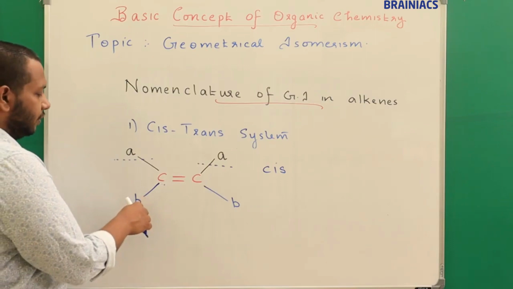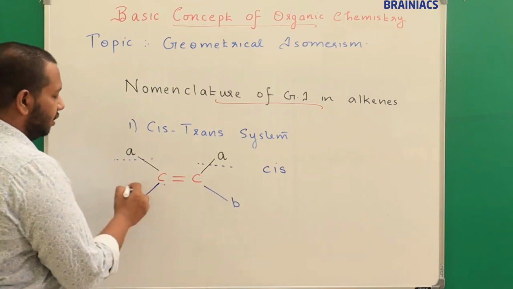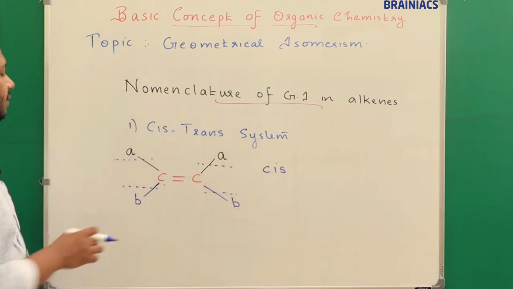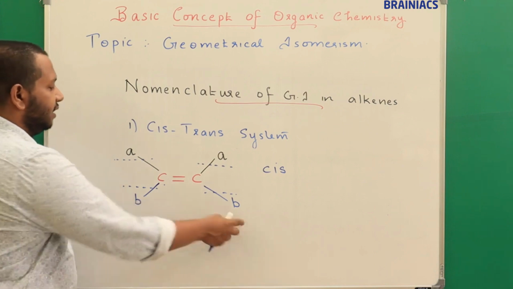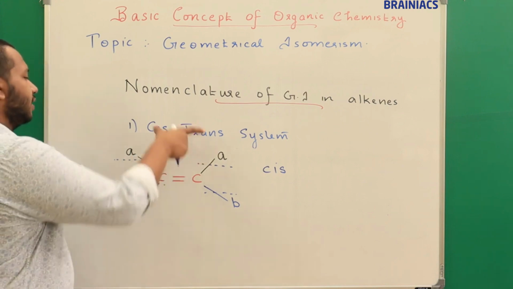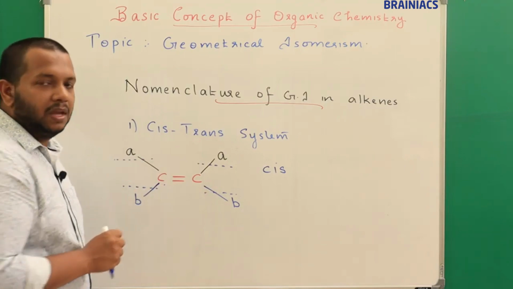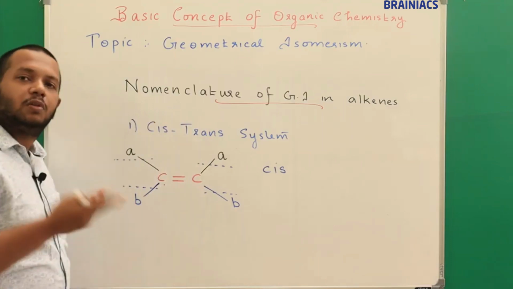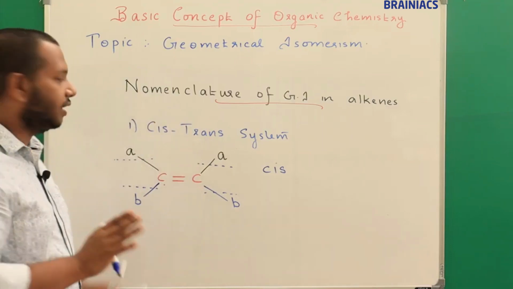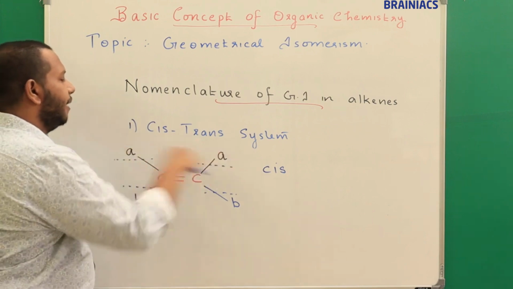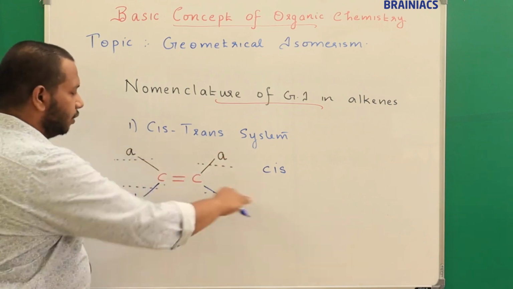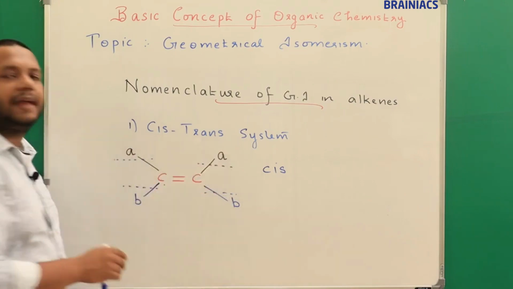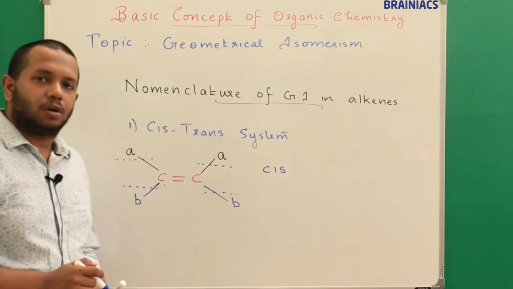Here also, B is connected below on both carbons. Both are connected below, so it is a cis system. That means identical atoms are connected on the same side: both A are connected above and both B are connected below. Sometimes both A may be connected below and both B above, and then also it is cis. So the conclusion here is that identical atoms should be lying in the same plane. Understood? Here B is lying in the lower plane and both A are lying in the upper plane. Then we assign the name cis isomer to this particular compound.